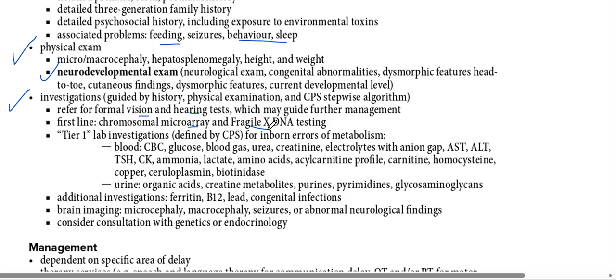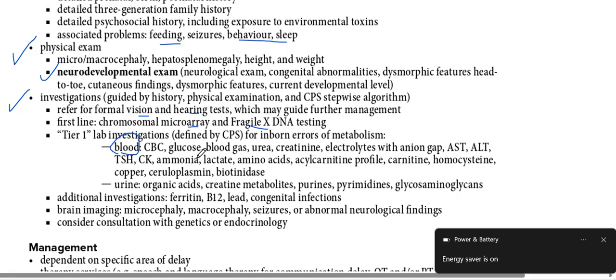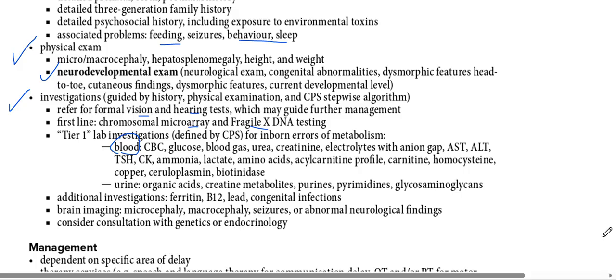Then lab investigations include basically blood work like CBC, glucose, blood gas, urea, creatinine, electrolytes, AST, liver, thyroid, calcium, magnesium, ammonia, lactate, amino acids, carnitine, homocysteine, copper, all these things, and then urine organic acids, creatinine, metabolites, purines, pyrimidines. Additional investigations: iron, B12, congenital infections, and brain imaging are also very important.